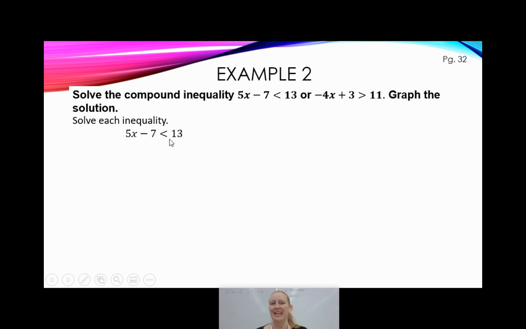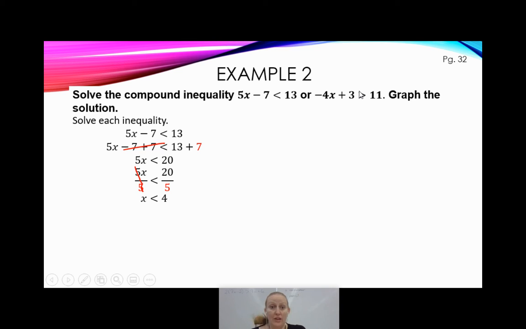5x minus 7 is less than 13. I'm going to go ahead and add 7 to both sides so that these lovely guys will cancel out. And of course, 13 plus 7 is 20. I will go ahead and divide both sides by 5. Now, I am dividing by a positive number, so I don't need to flip the inequality. Terribly convenient. And of course, that means those guys cancel out. And 20 divided by 5 is 4. So I know half of my compound inequality is that x is less than 4.